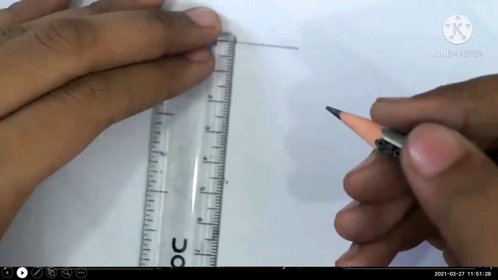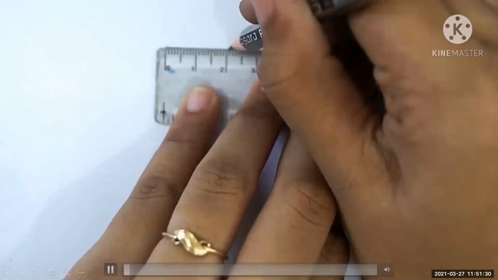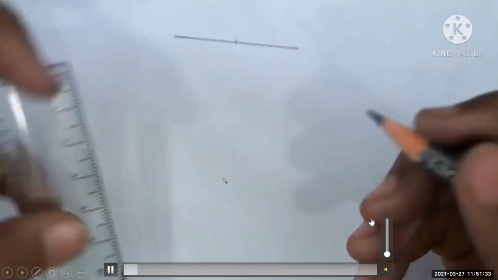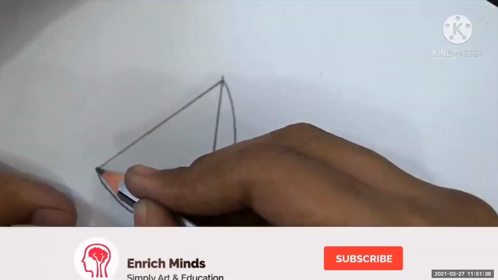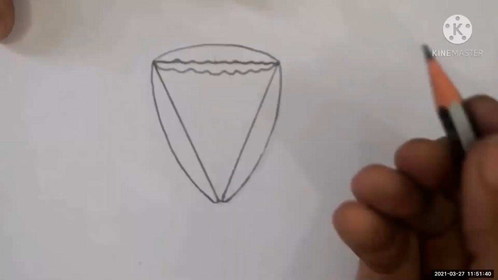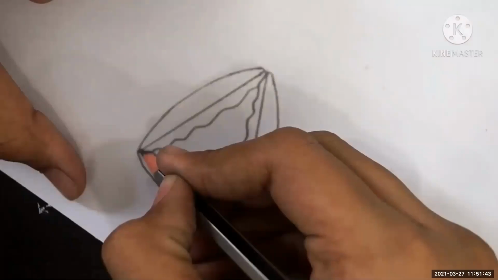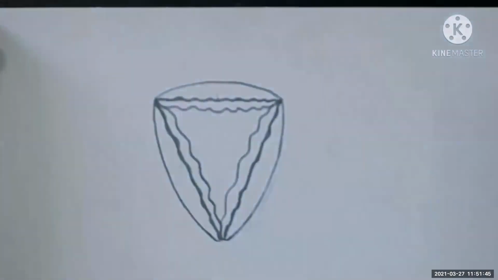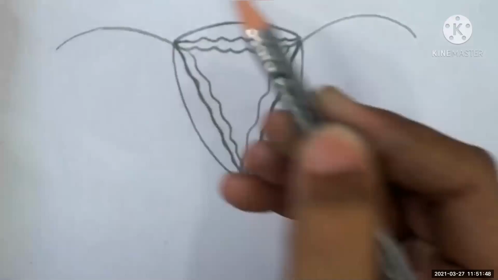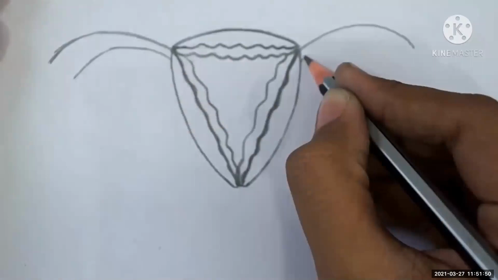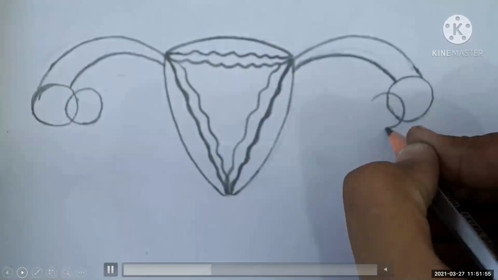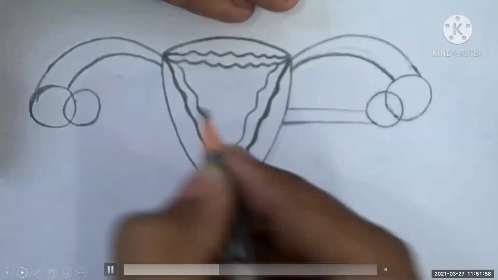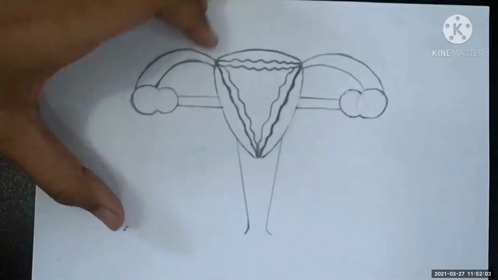The next one is the female reproductive system. In a very simple way. These are important diagrams. It is going to be asked in your SSC board.